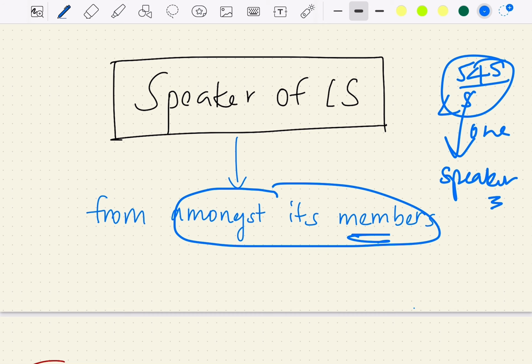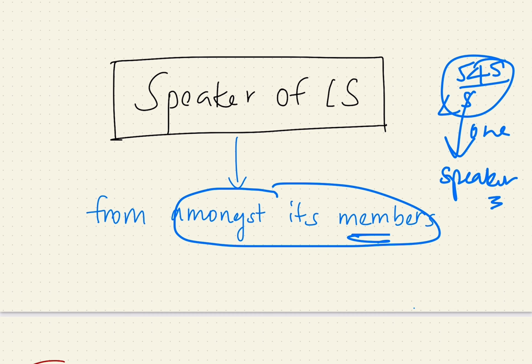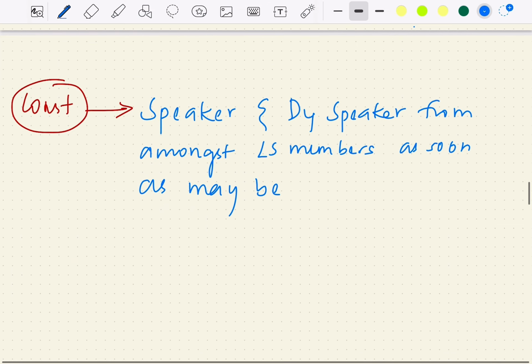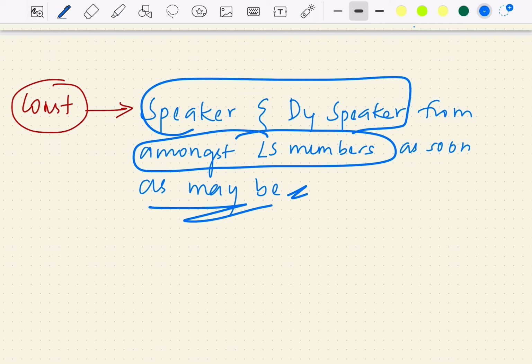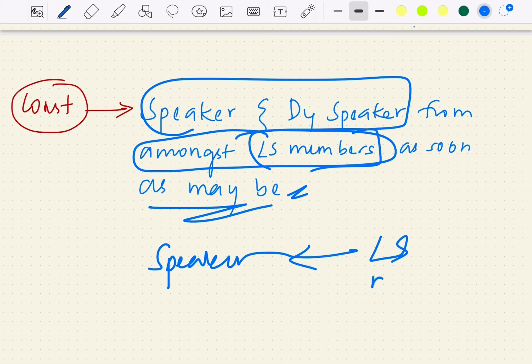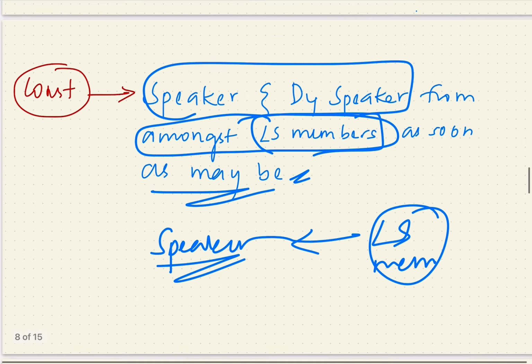How the election of a Speaker takes place, the Constitution says that the Speaker and the Deputy Speaker are elected from amongst the Lok Sabha members. Now one thing is clear, that the Speaker is a Lok Sabha member himself. So one of the members of the Lok Sabha will be elected as the Speaker of the Lok Sabha.